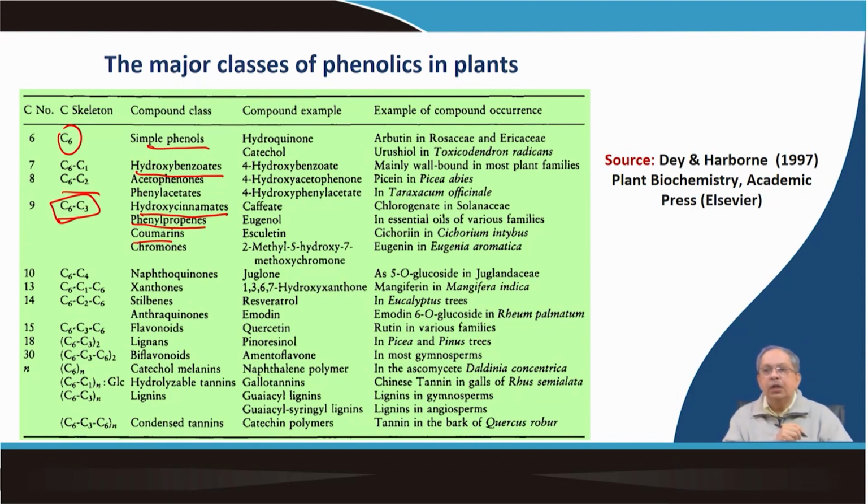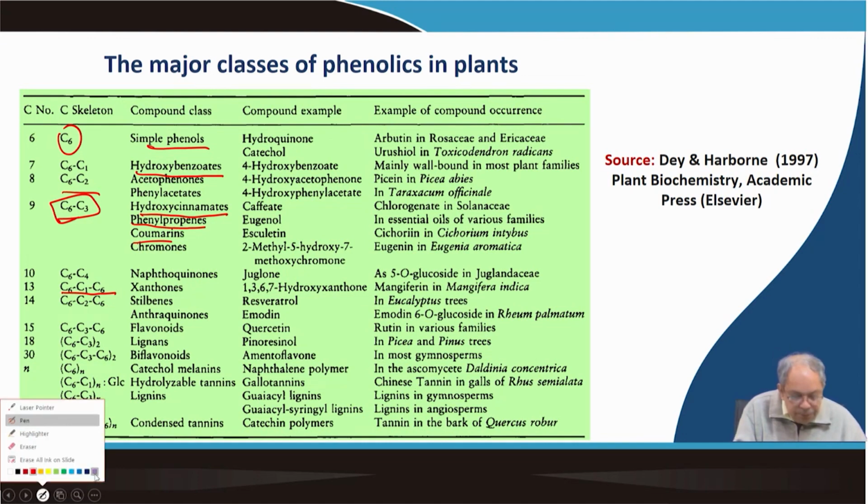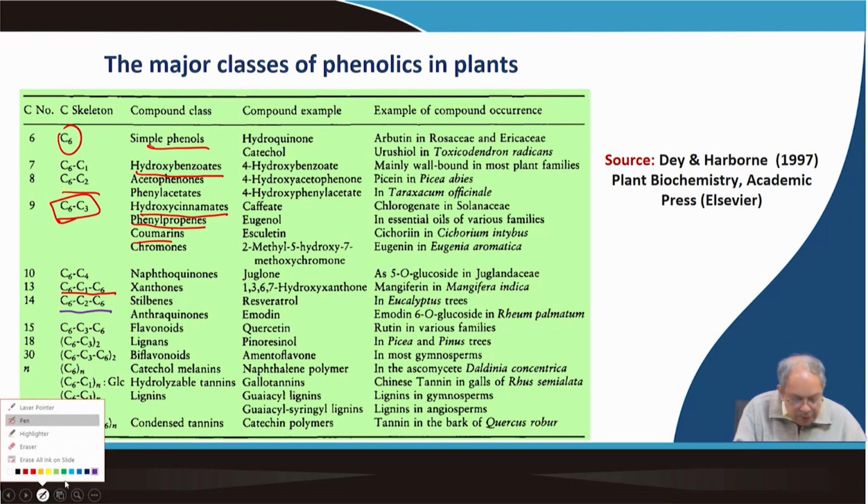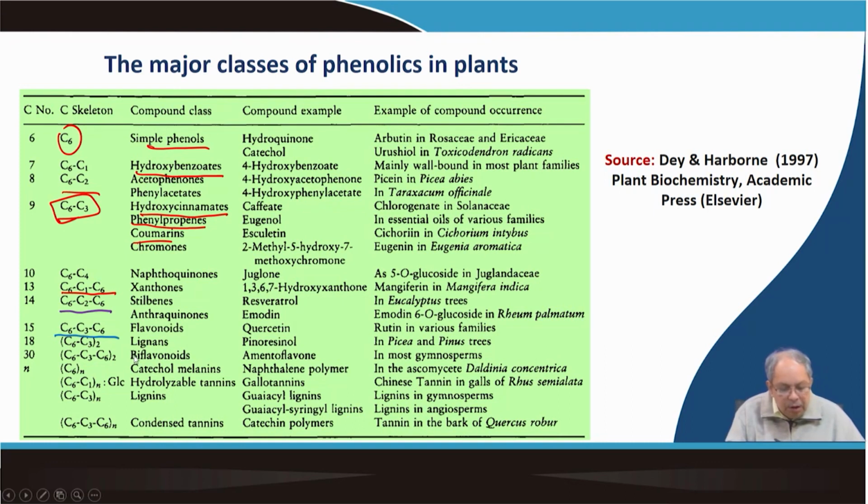We will talk about one such naphthoquinone pigment towards the end of these phenolic classes, shikonin. Then C6C1C6 is basically the xanthone, whereas C6C2C6 is stilbene, and the C6C3C6 are basically flavonoids, and then C6C3 constitute the lignin with N, okay, and then so on. Then C6C3C6N is condensed tannins, which is basically a polymer.